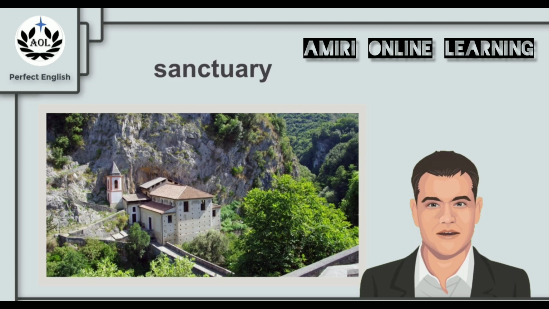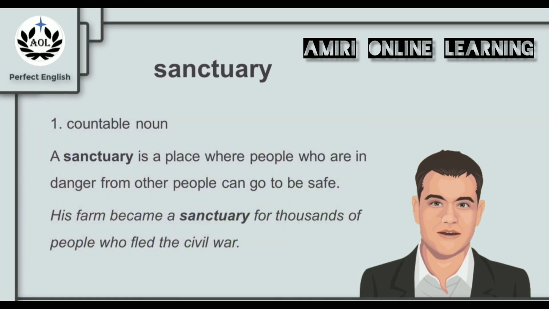Could we call this place a sanctuary? Maybe. But first, let's find out about the word sanctuary. What does that word mean? Let's find out. A sanctuary is a countable noun. A sanctuary is a place where people who are in danger from other people can go to be safe. For example, his farm became a sanctuary for thousands of people who fled the civil war, a safe place.